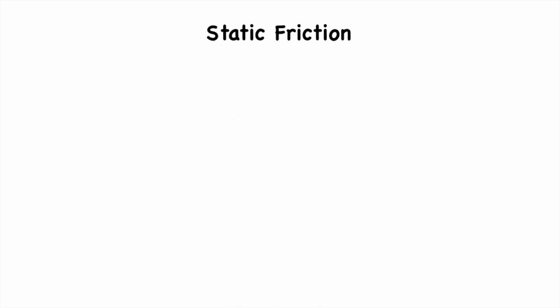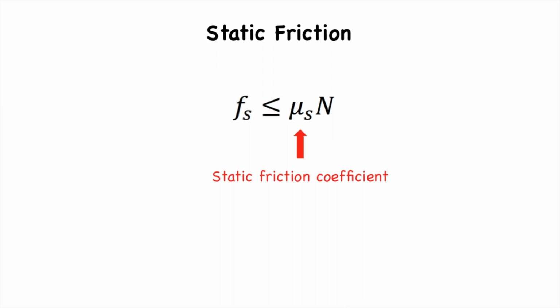This maximum static friction force is directly proportional to the normal force exerted by the surface on the object. The proportionality constant is called the static friction coefficient, and it depends on the surfaces in contact.